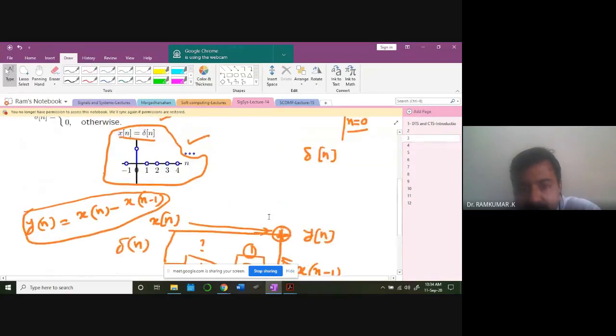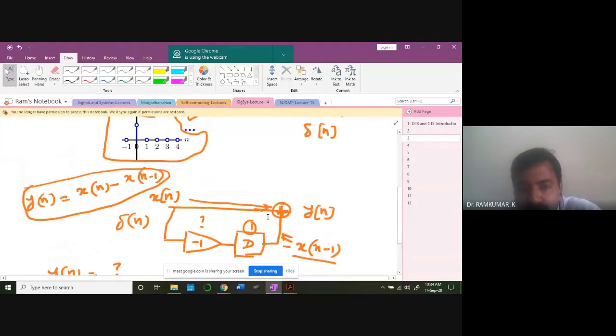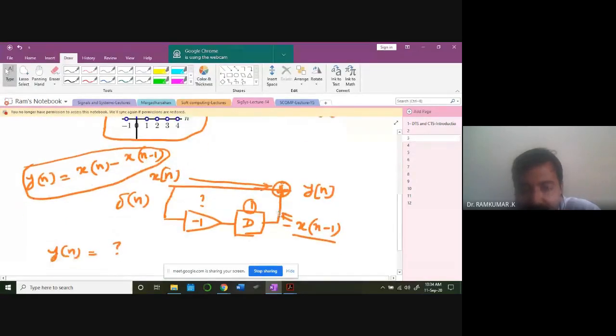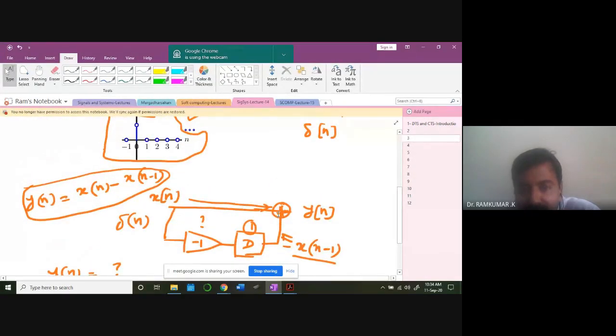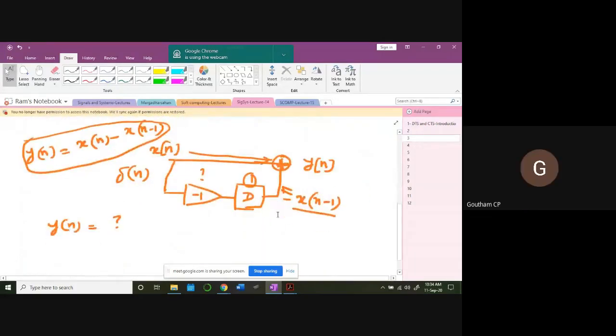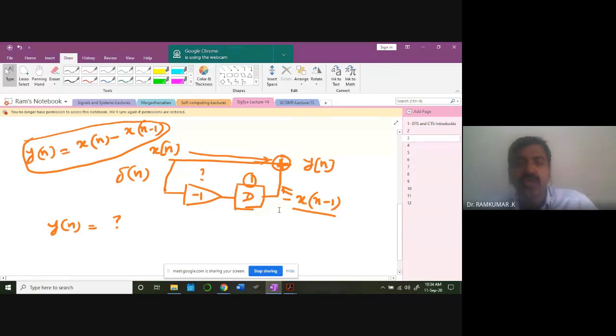Okay, this is a little tricky. Can somebody repeat what I said? Sir, you are passing the x of n signal. Good. A summer model. You are going to sum that signal along with another signal. What is the other signal? A delayed version. Very good. Time shifted, with the amplitude scaled by -1.